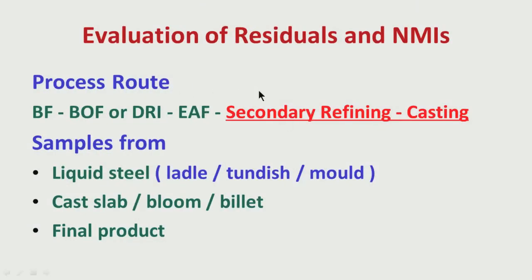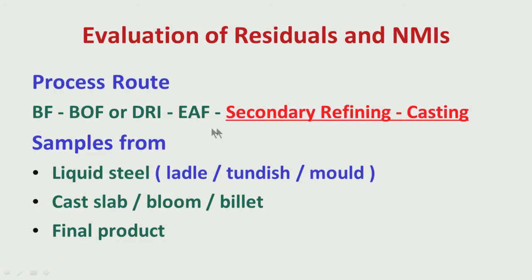I am now talking about evaluation of residuals and NMIs. First, let me talk about the process route, how steel is produced at commercial scale. There are two broad routes for the production of normal grades of steel. One is the blast furnace, basic oxygen furnace, and then secondary refining and casting. Another is DRI, that means direct reduction iron, electric arc furnace, and then secondary refining and